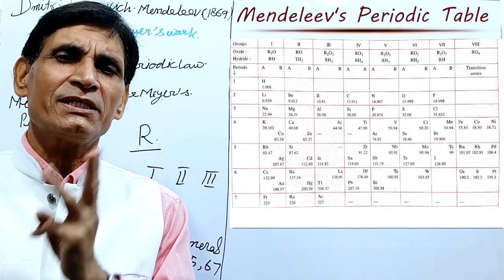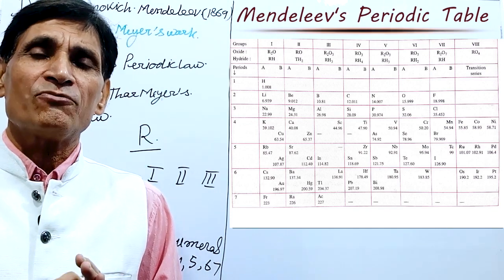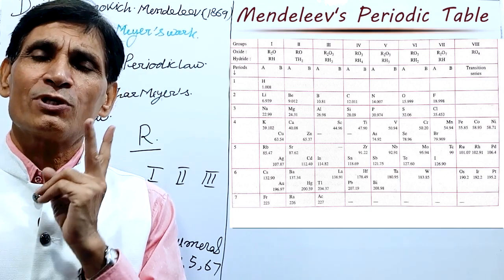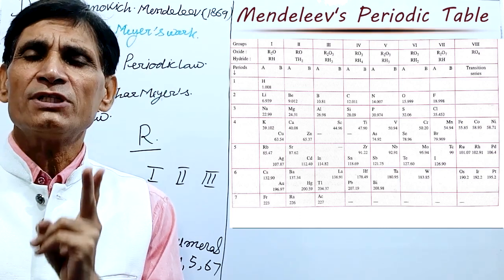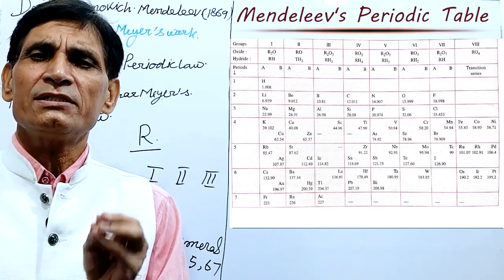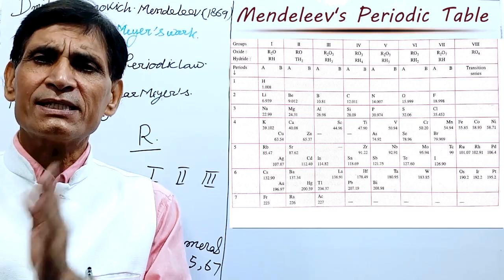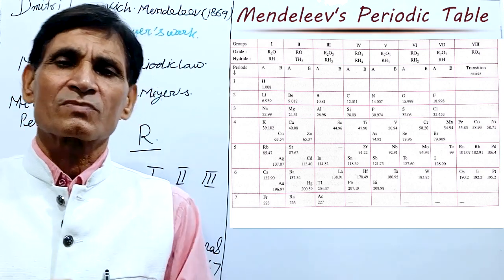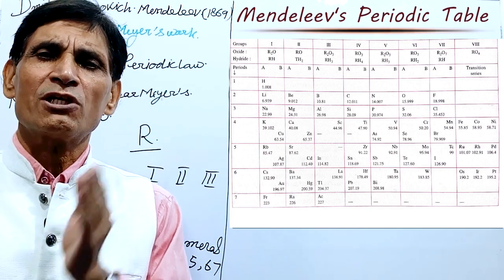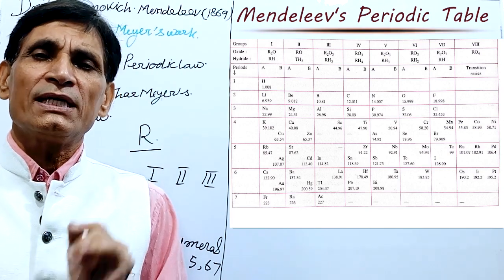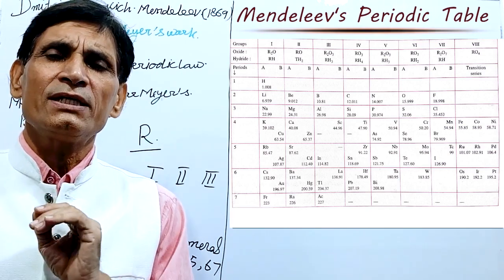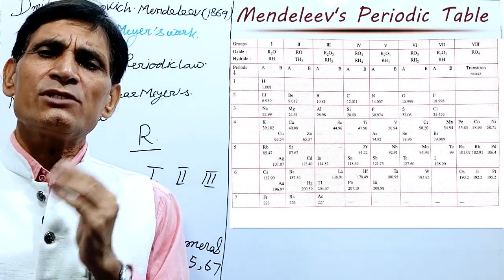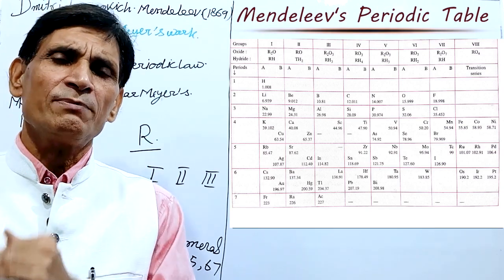Valency of a sixth group element is 8 minus 6 equal to 2, like oxygen and sulfur, because they are in the sixth group. Seventh group: 8 minus 7 equal to 1, hence valency of all the elements placed in the seventh group is 1. I hope you have understood.